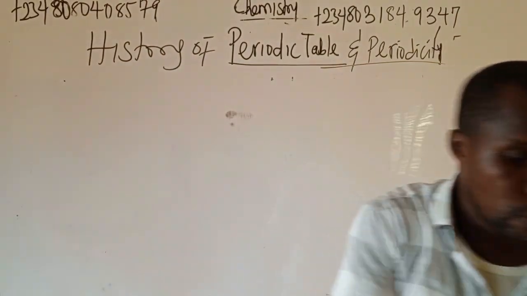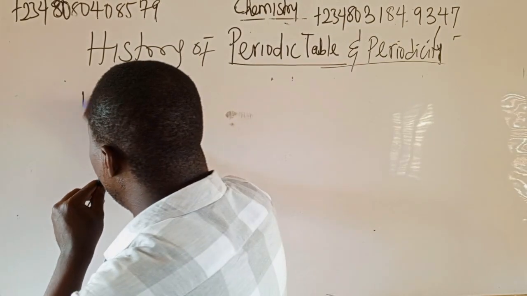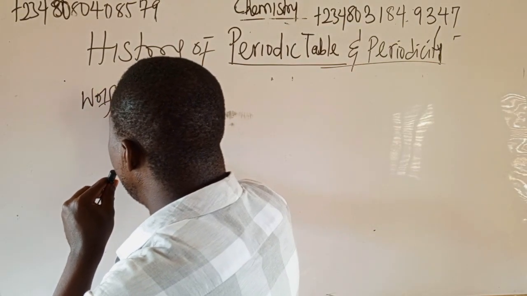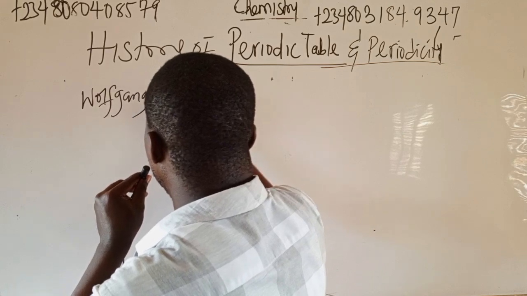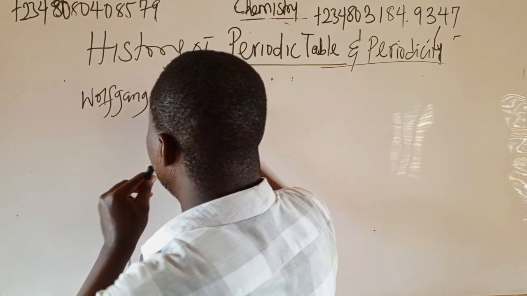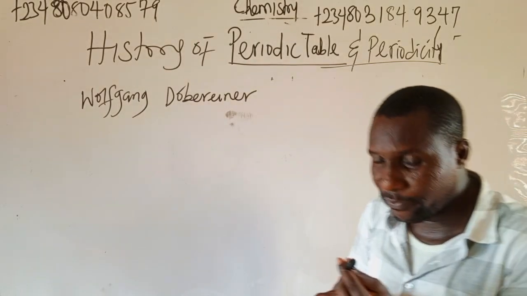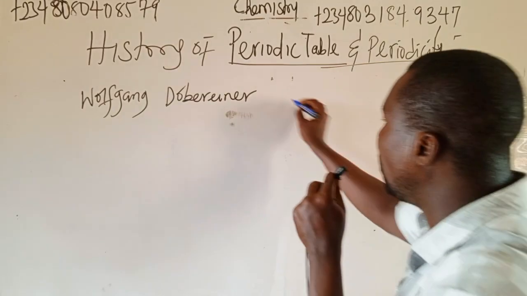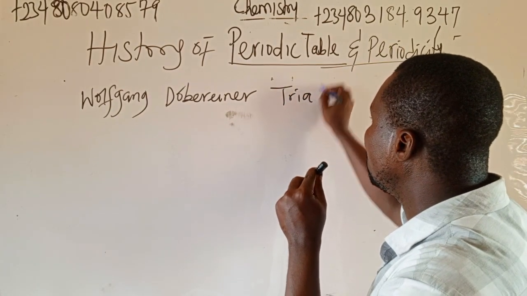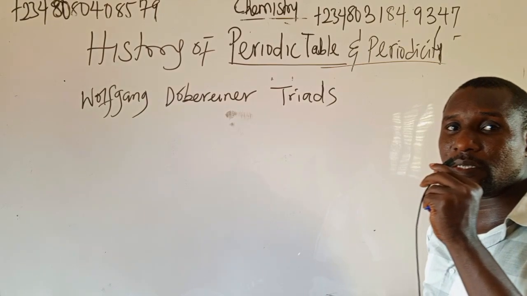He's known as Johann Wolfgang Döbereiner. This man used the triad method. They call it Döbereiner's triad. What did he say?